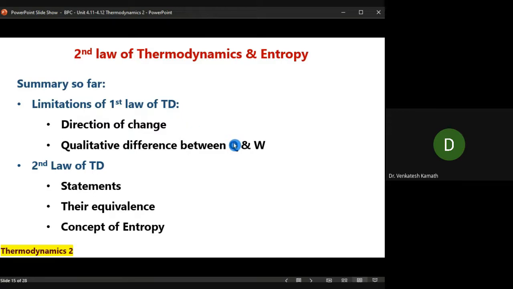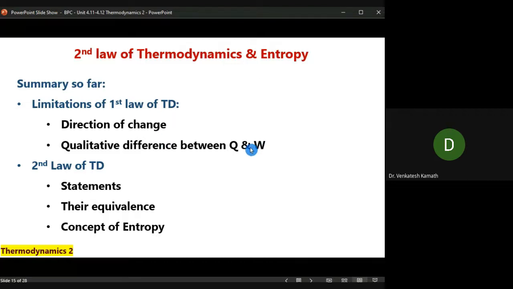If you look at the closed system, we have derived the equation delta U is equal to Q minus W. If you remember, for an isothermal process, Q is equal to W, right? So in the first law, you can prove that Q is equal to W. But actually, even under the isothermal case, that does not happen. In reality, W will be lesser than Q. So this qualitative difference is not explained by the first law of thermodynamics.